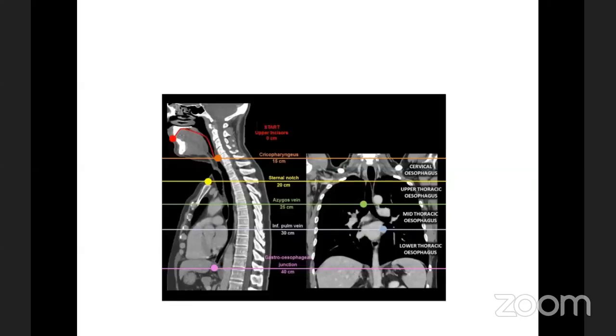Each vertebral body gives a distance, like if it's involving 1.5 vertebrae or 2 vertebrae. But later, because of good imaging with CT coronal and axial sections, with oral contrast and IV contrast, we are able to locate these lesions in the cervical esophagus, upper thoracic esophagus, and so on, with respect to the vertebral bodies.